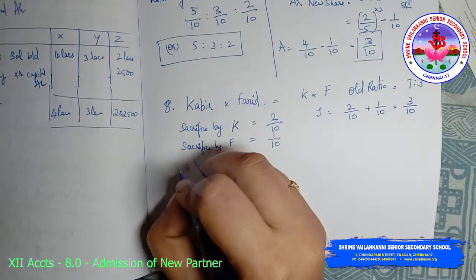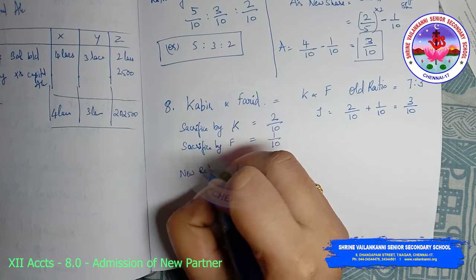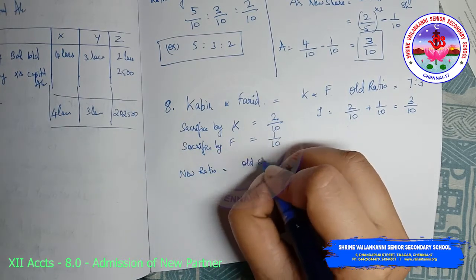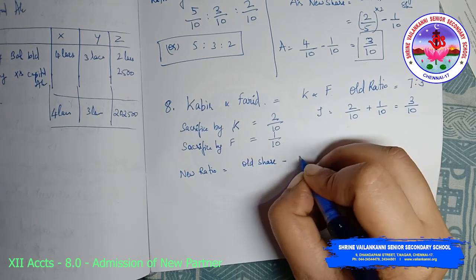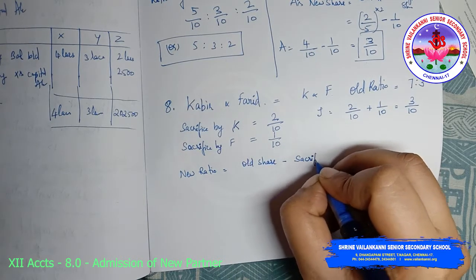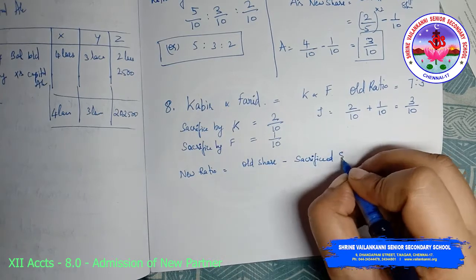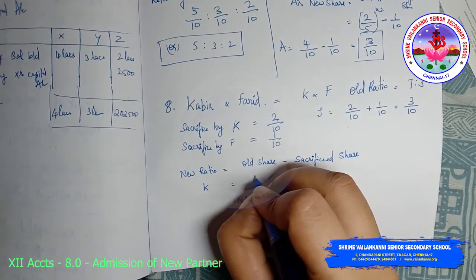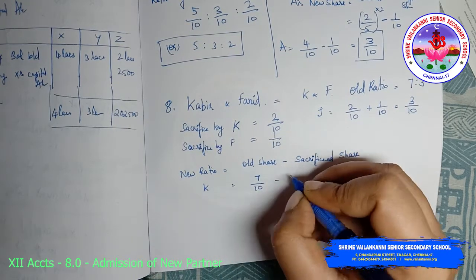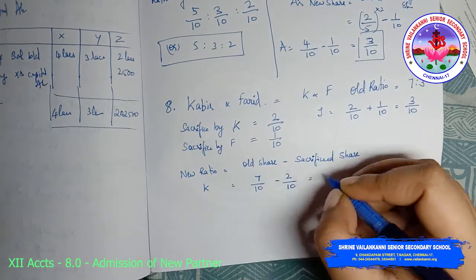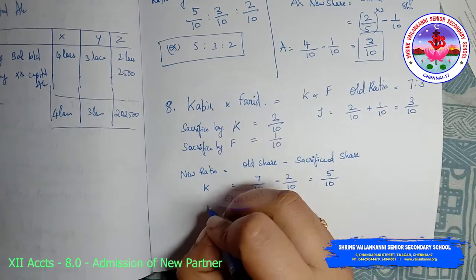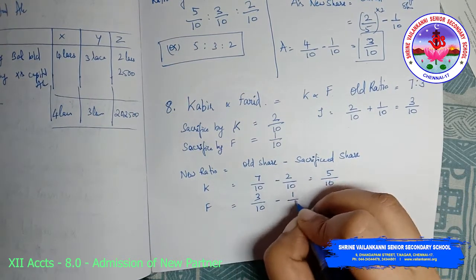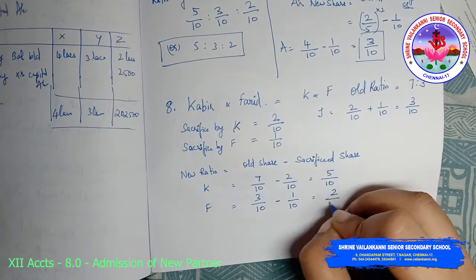Now the new share will be old share minus sacrificed share. What is the old share of K? 7 by 10 minus 2 by 10, which is 5 by 10. For F, it is 3 by 10 minus 1 by 10, which is 2 by 10.